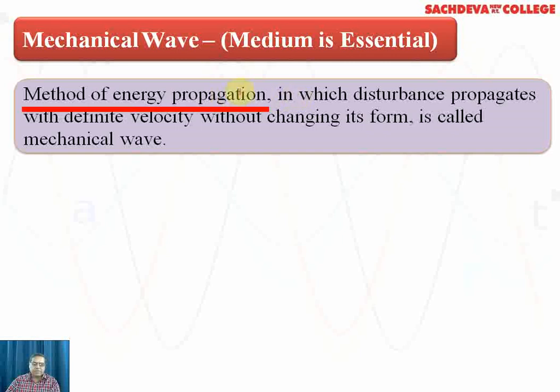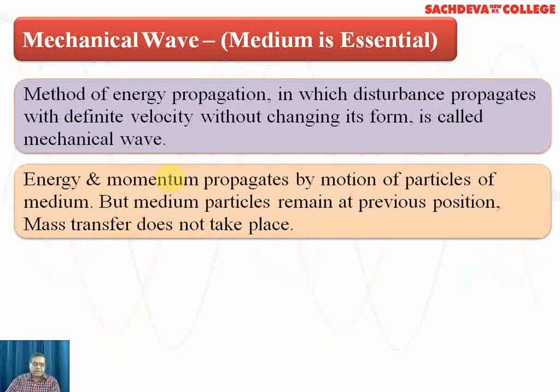Method of energy propagation in which disturbance propagates with definite velocity without changing its form is called mechanical wave. So in mechanical wave, we find that disturbance propagates with definite velocity, and without changing its form. And the next concept is like energy and momentum propagates by motion of particles.